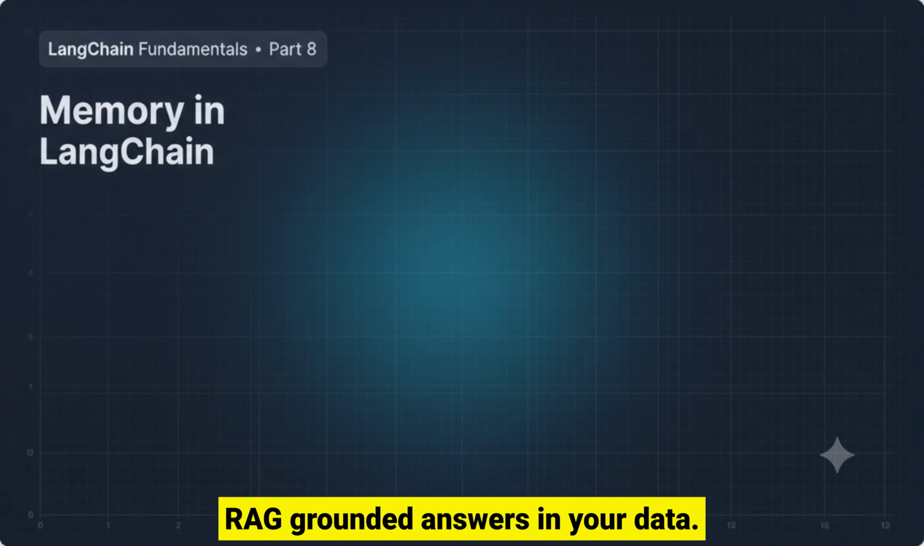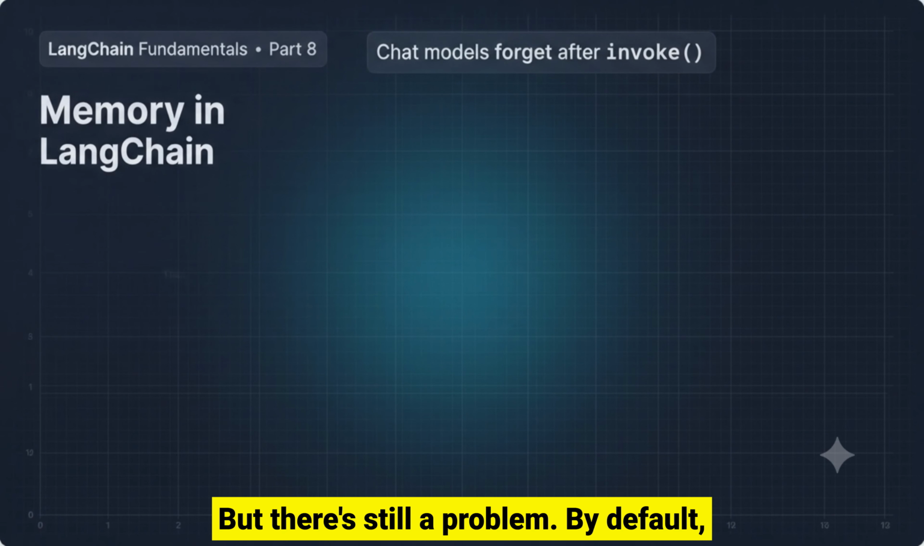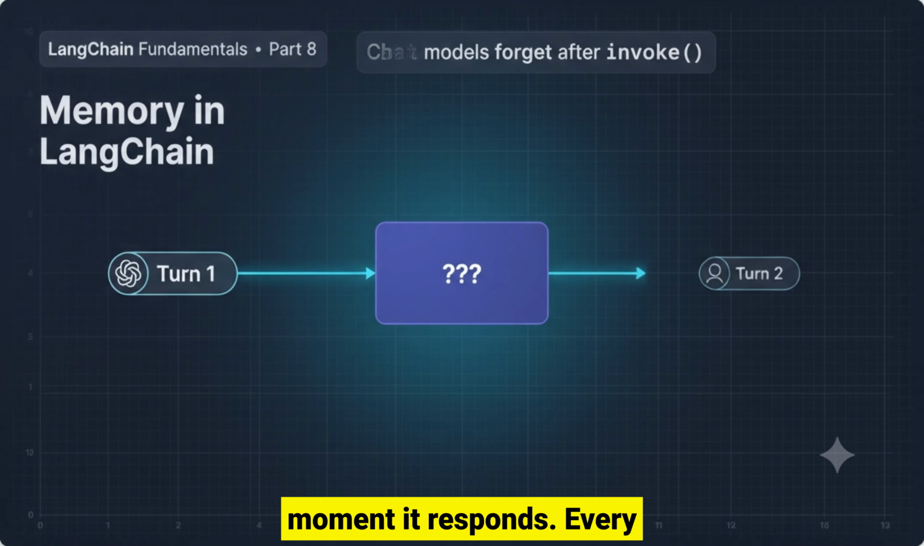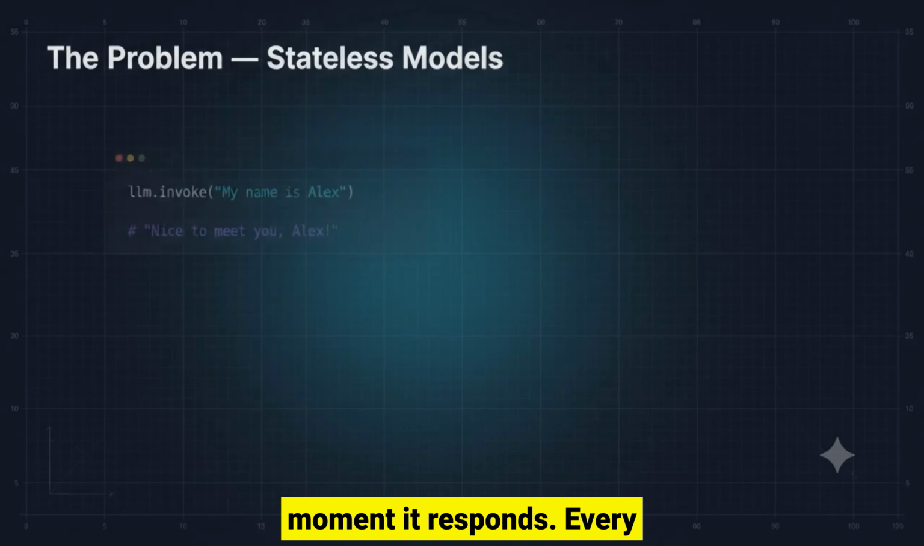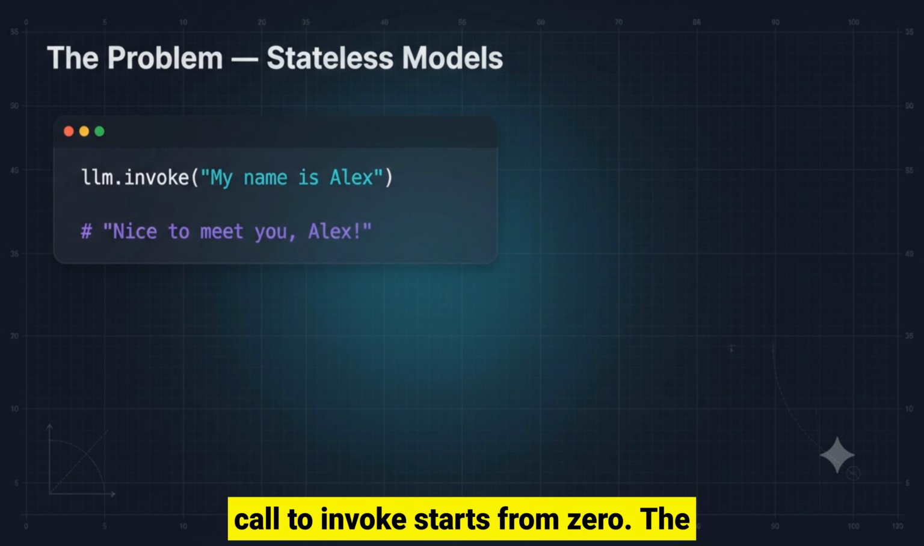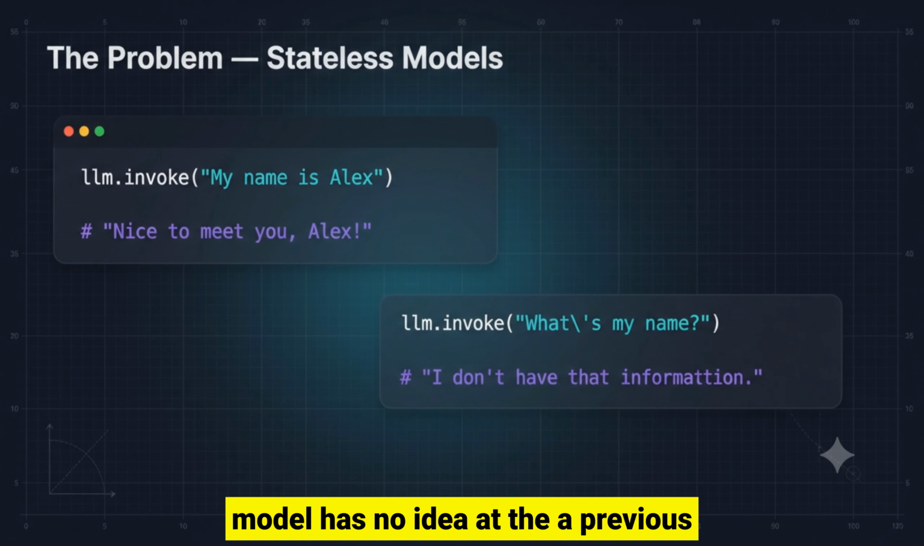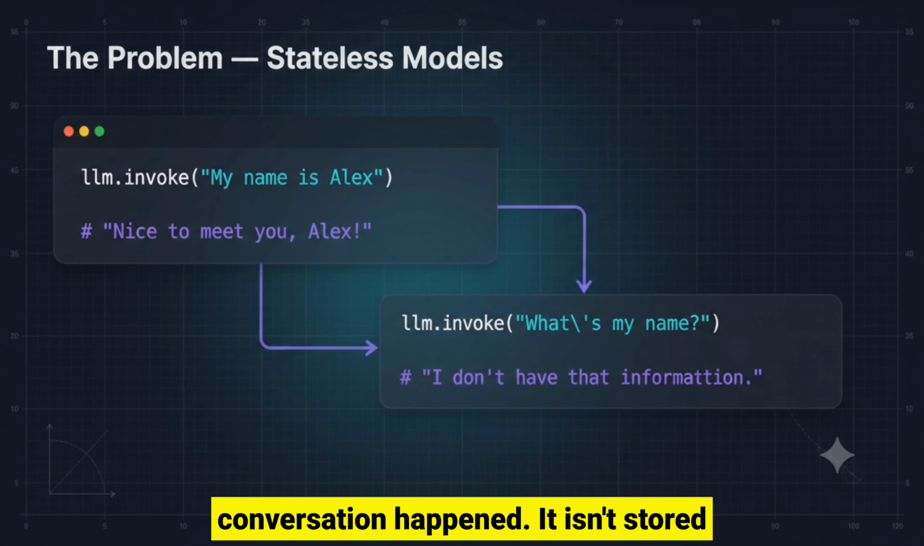RAG-grounded answers in your data. But there's still a problem. By default, a chat model forgets everything the moment it responds. Every call to invoke starts from zero. The model has no idea that a previous conversation happened.